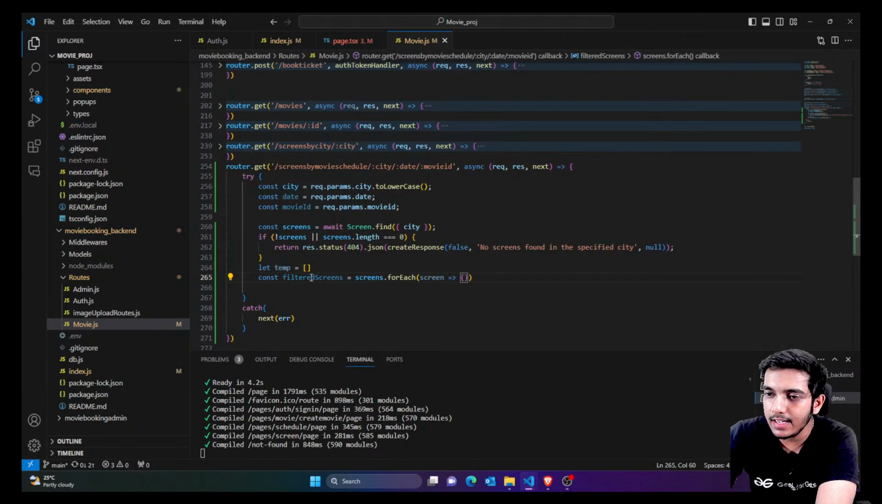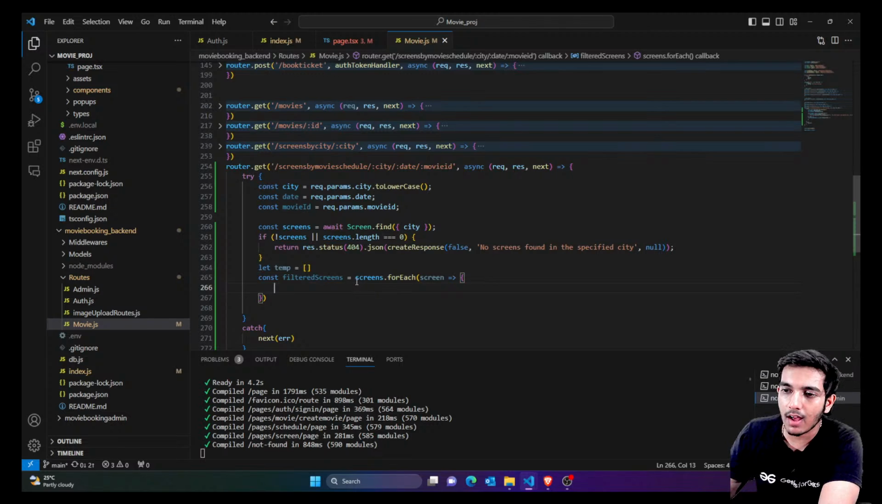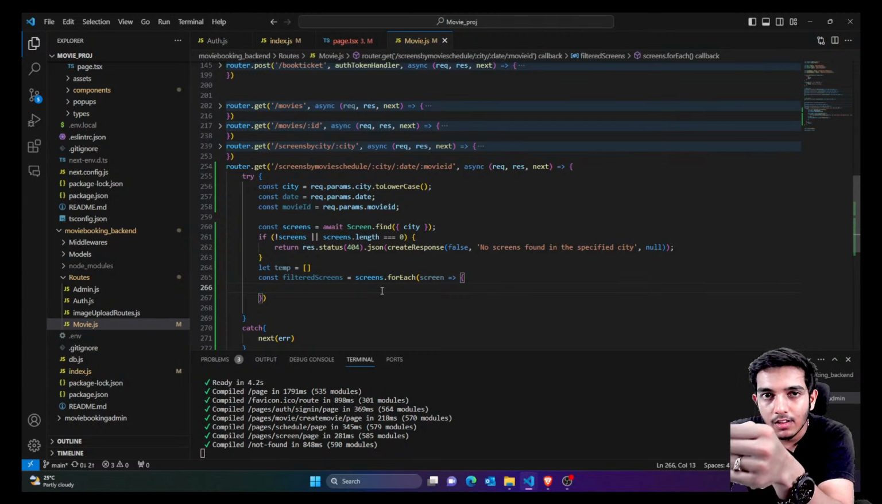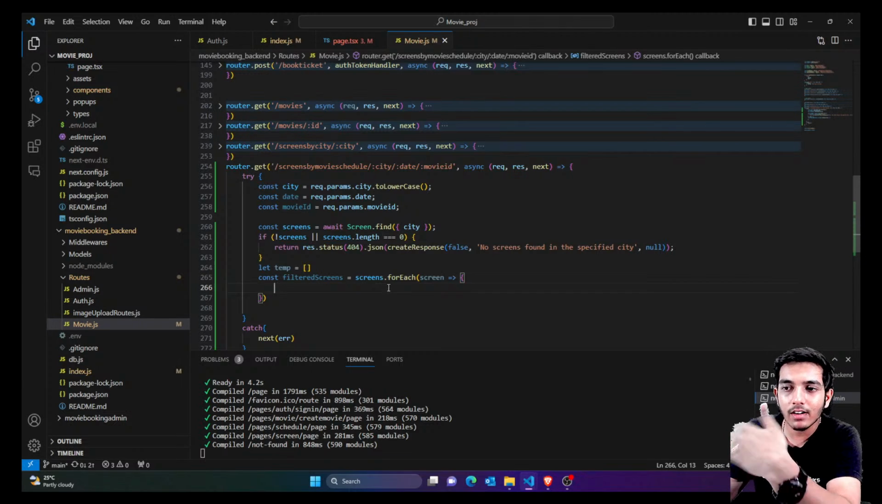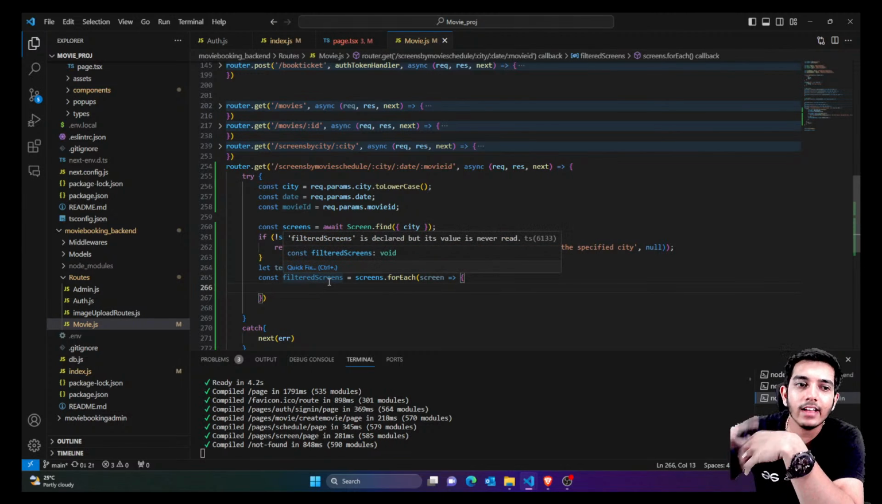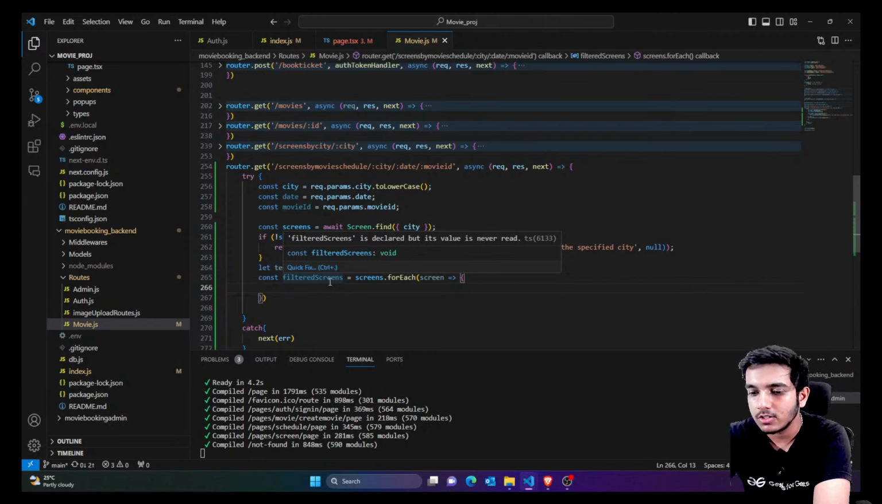Inside each screen, for example, right now you can have 10 screens for a city. Now each screen would have X number of movie schedules. So it's actually a double, nested for loop. First of all, we are mapping all the screens. You have 10 screens, so this loop would run 10 times. Inside that, each screen has X number of schedules, so the schedules loop would also run X times.